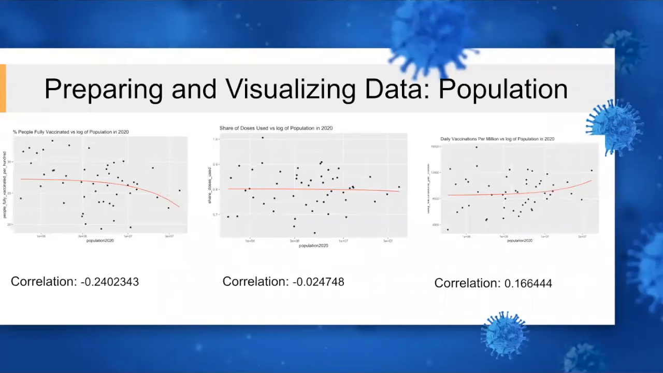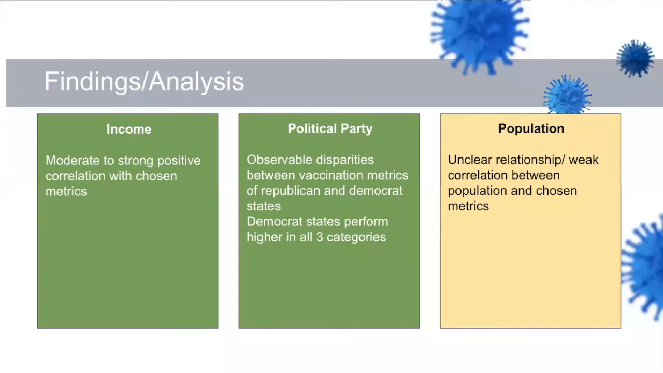Finally, population was shown to have a weak relationship to all three metrics, as shown by the low correlation coefficients. These lead me to conclude that the most important indicators of a state's vaccine rollout success are its income per capita and its governor's political affiliation, with population having a weaker effect than initially expected.